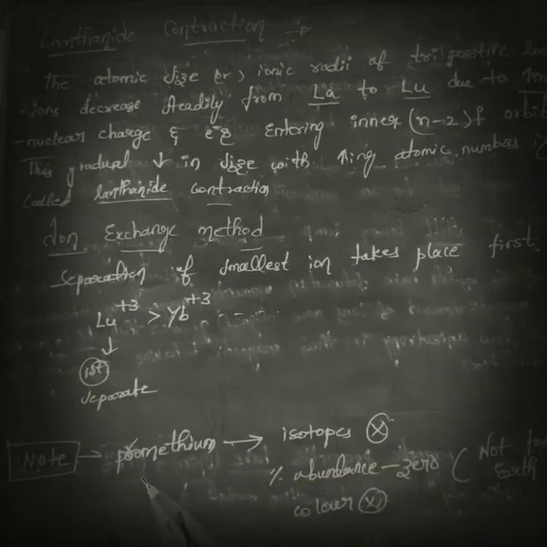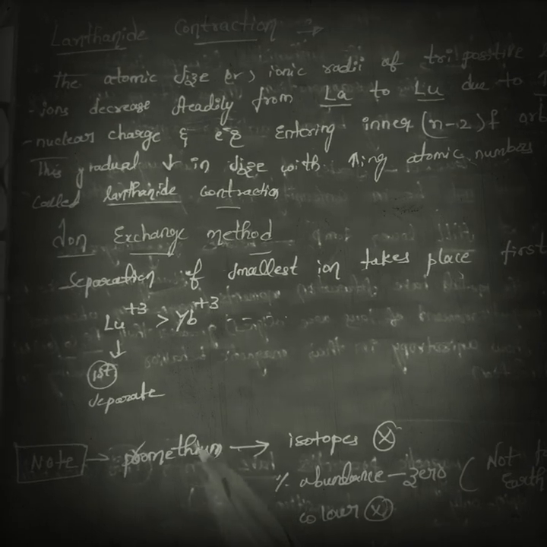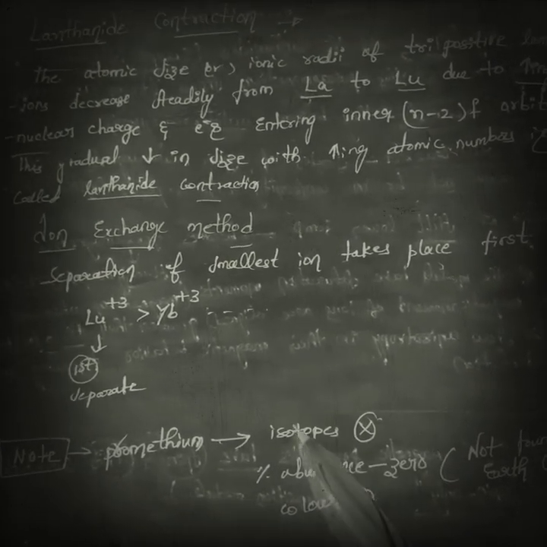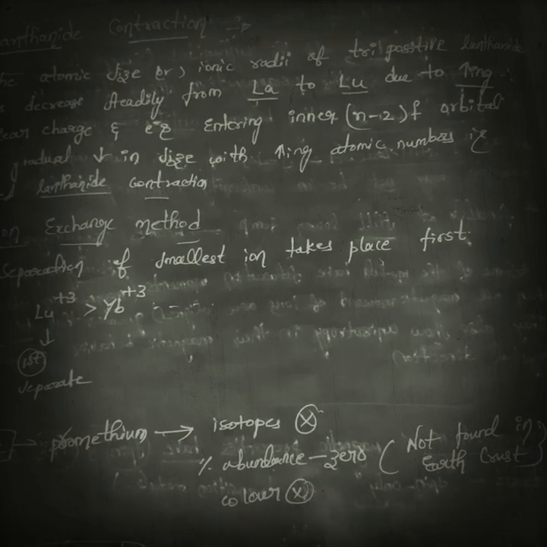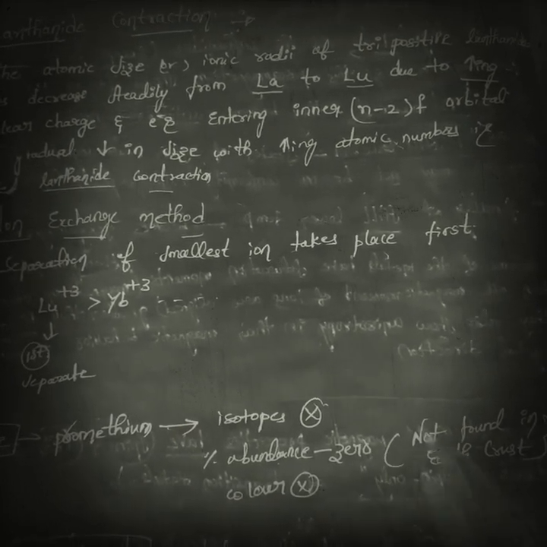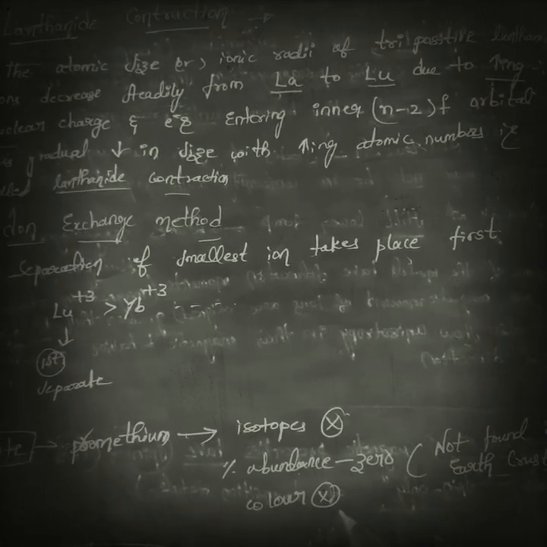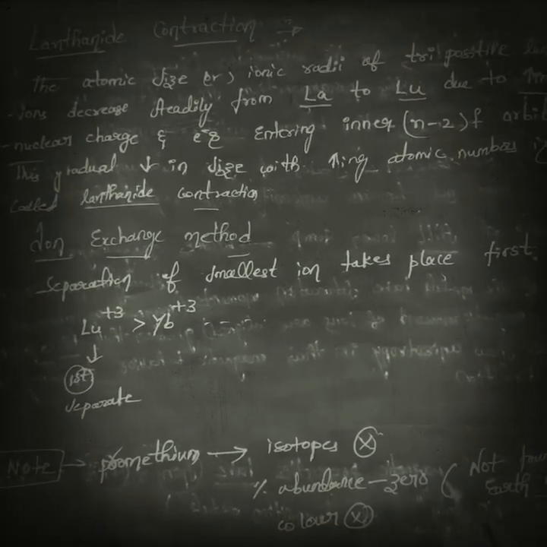Next, most important point, note promethium. Isotopes are absent for promethium, and its percentage abundance is 0 because it is not found in the earth's crust. Color is also absent for promethium. Friends, I hope you understood.